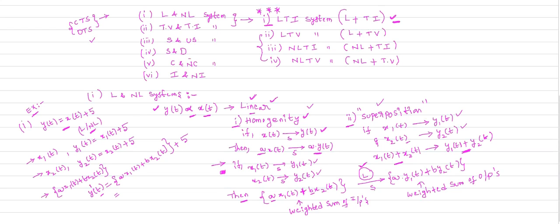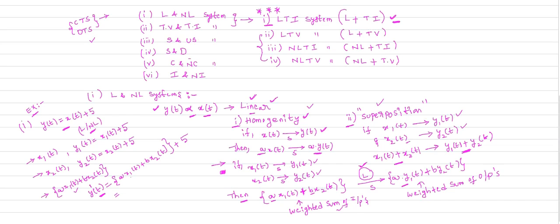I already told you. So in the output we'll get the weighted sum of outputs. If I give the weighted sum of inputs here, now in the output what will I get? I will get the weighted sum of outputs. Can I get the weighted sum of outputs here?